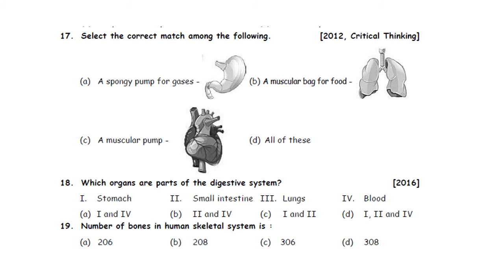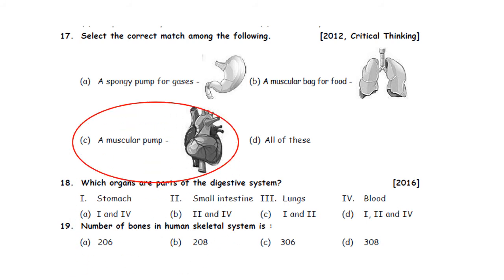So, it's a wrong match. B is a picture of lungs, which is a spongy organ for exchange of gases. So, it is also a wrong match. C. The picture is heart, which is a muscular pump which pumps blood throughout the body. So the correct match is option C.